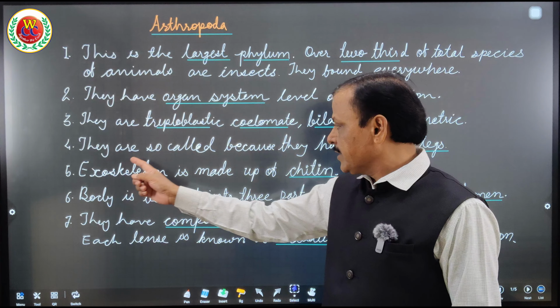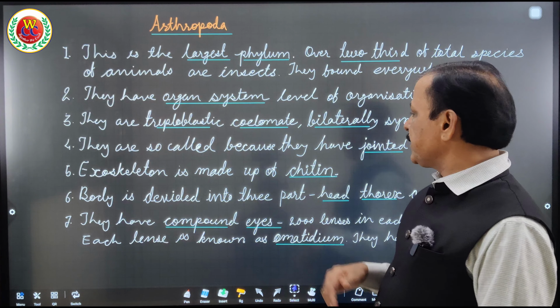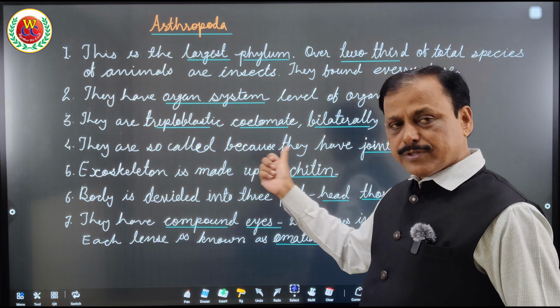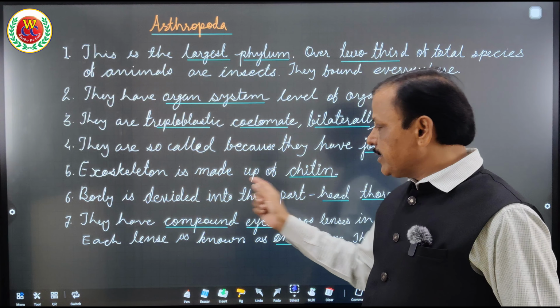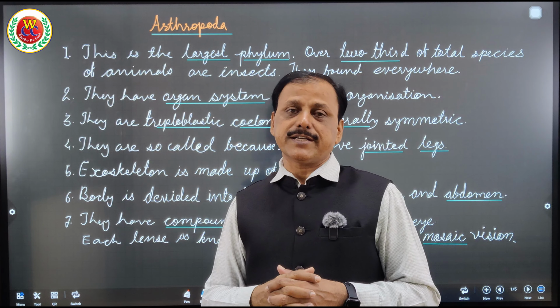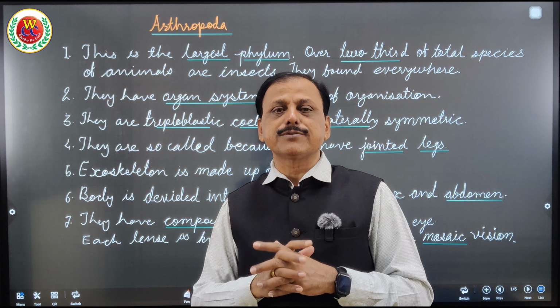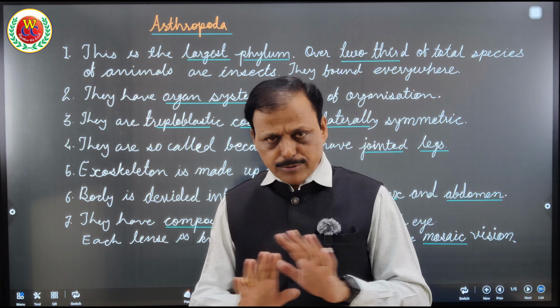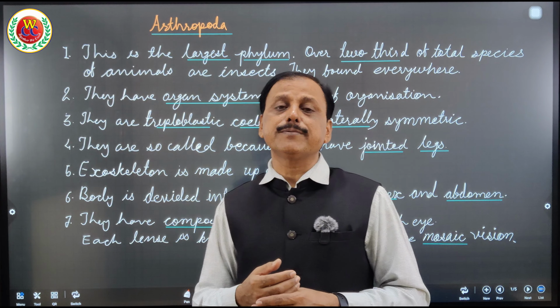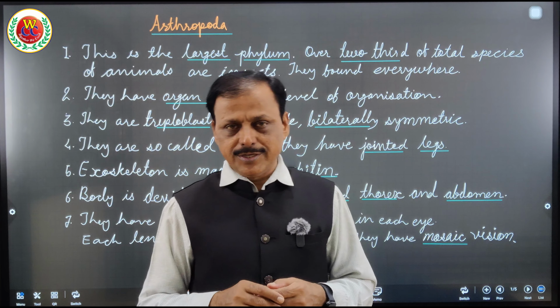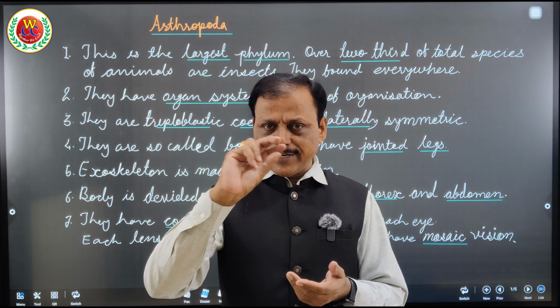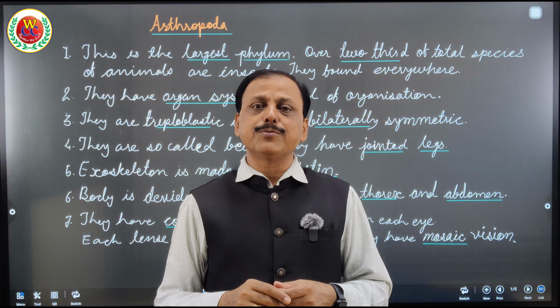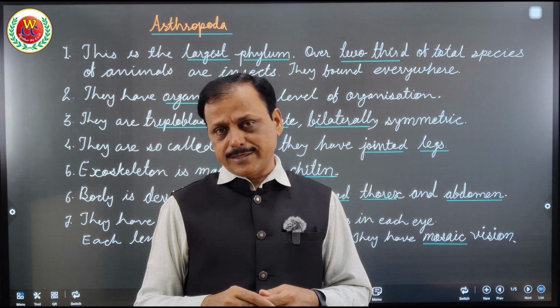Next point, a very important point as a separate point. Already I told you that they have jointed legs, but very important, the exoskeleton is made up of chitin. They don't have an endoskeleton, but the exoskeleton is made up of chitin. You would have seen a cockroach or any insect, you will find a hard brown covering over it. That was chitin.